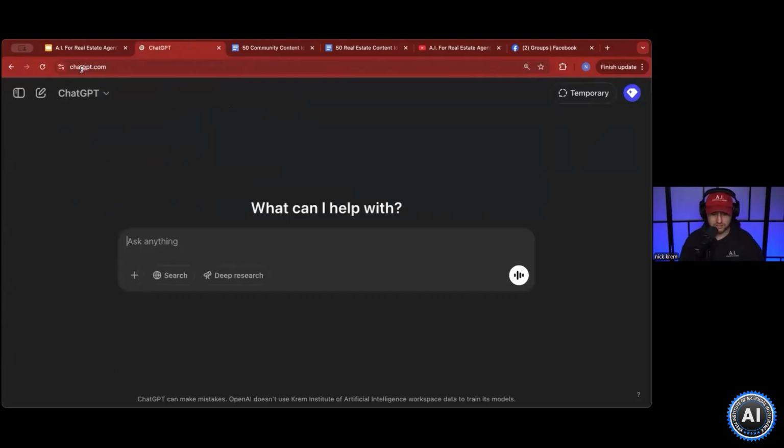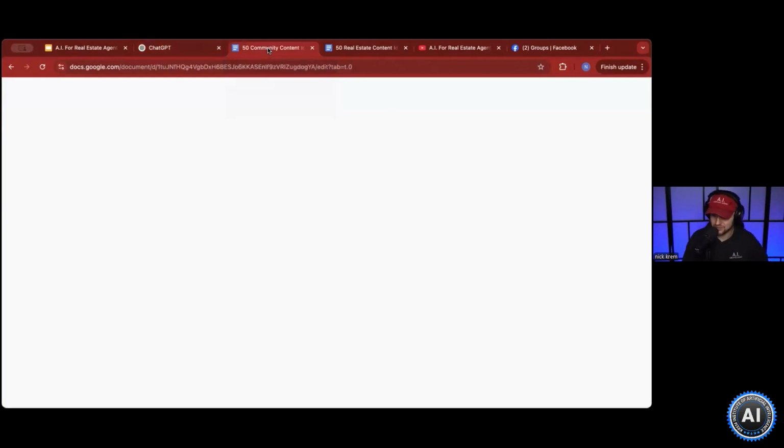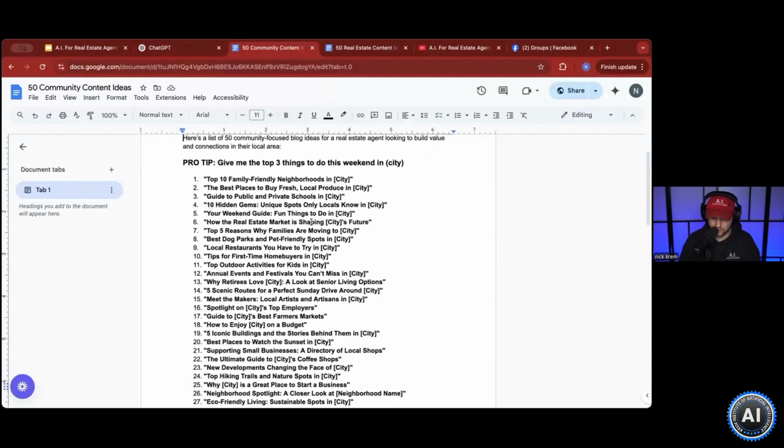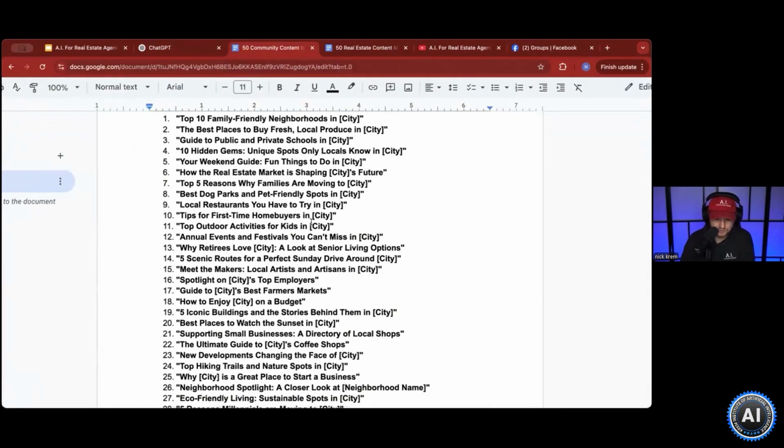So let's come back to ChatGPT. What I did is I came up with, guess what tool I used to create this list? ChatGPT. 50 different ways that you guys can utilize this tool, this strategy. Let's see. 10 hidden gems, unique spots only locals know about in X city.